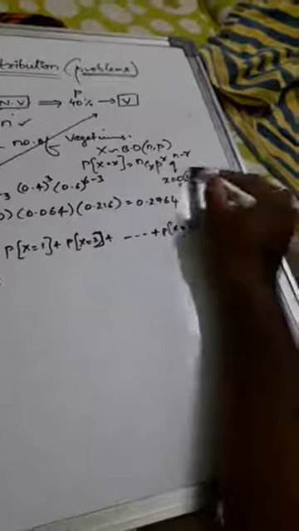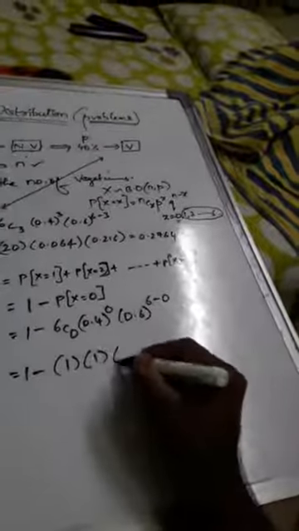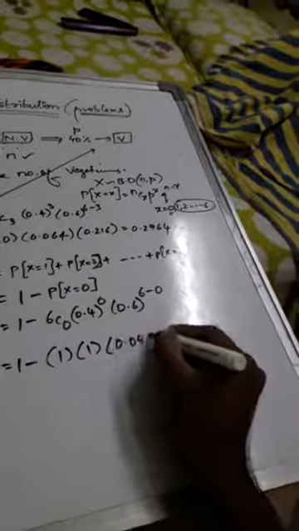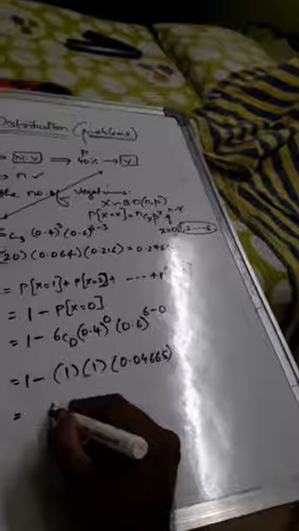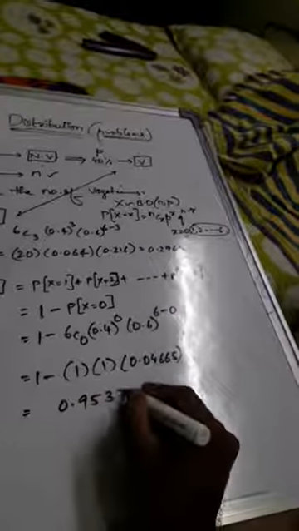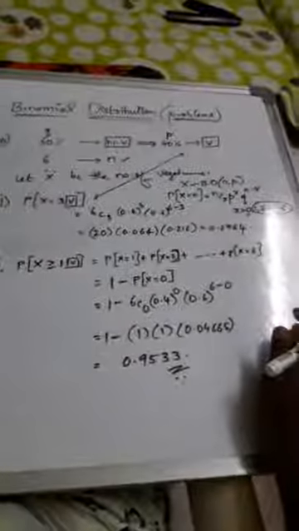If you remove it from the total probability, that would be equal to greater than or equal to 1. So 1 minus 6C0, 0.4 whole power 0, 0.6 whole power 6 minus 0, that is 1 minus 6C0 is 1, anything power 0 is 1, 0.6 whole power 6 is 0.04665. So the final answer is 0.9533. So this is the final conclusion.